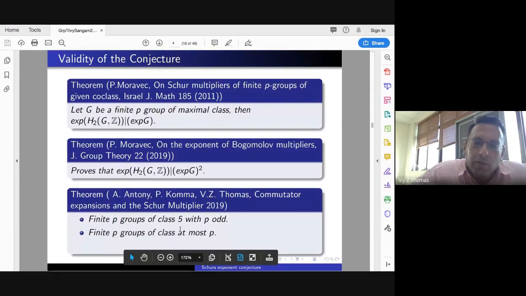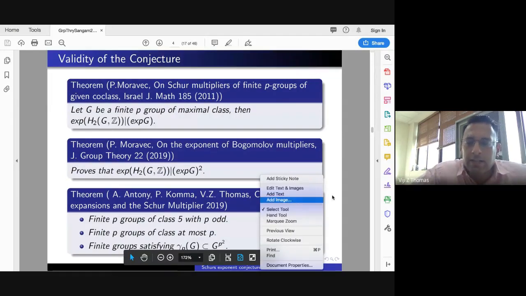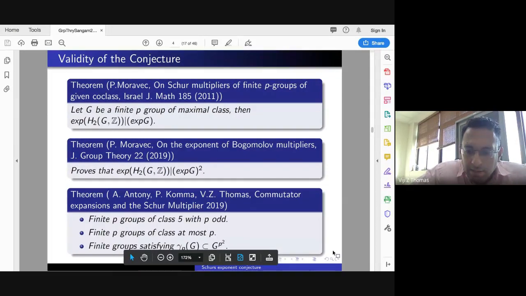We also prove the exponent problem for p-groups of class at most p. We also prove this for finite p-groups satisfying gamma_p(G) contained in G raised to p squared. These groups were studied by Wilson. It has good power structure.